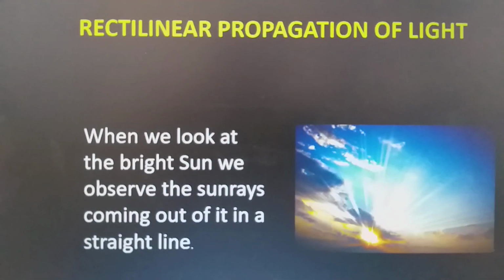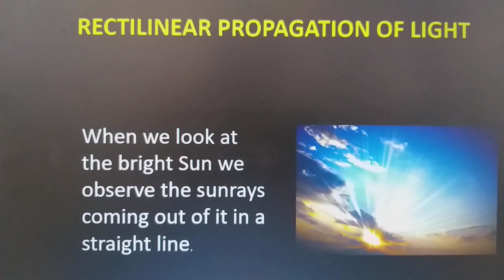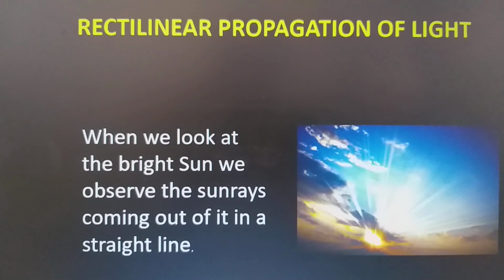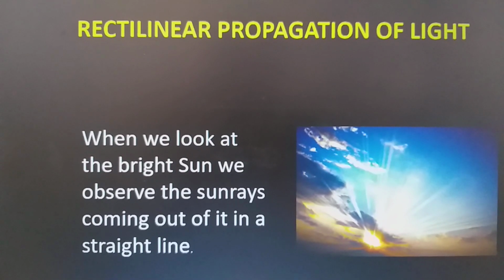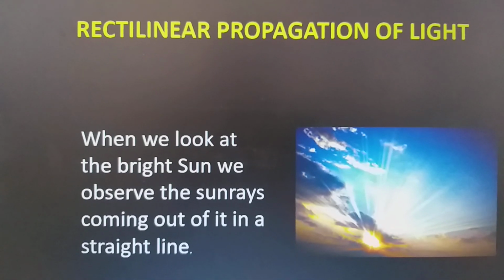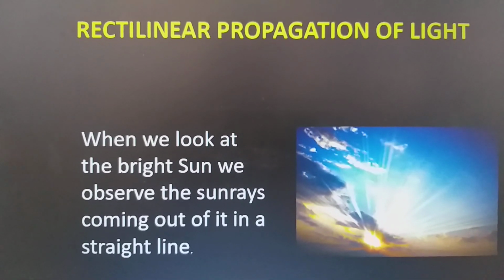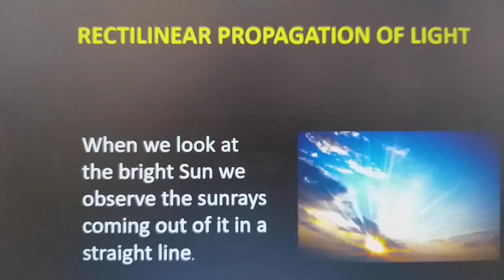Rectilinear propagation of light. When we look at the bright sun, we observe the sun rays coming out of it in a straight line. Here is an image where you can see the sun is rising and the rays are coming out of it in a straight line. Rectilinear propagation says that light will always travel in a straight line and hence is the principle of light.